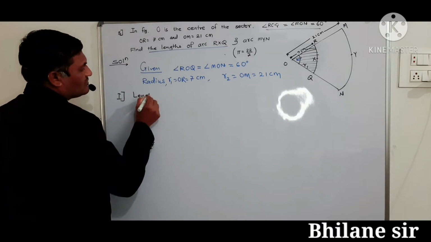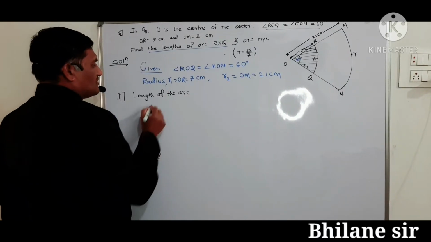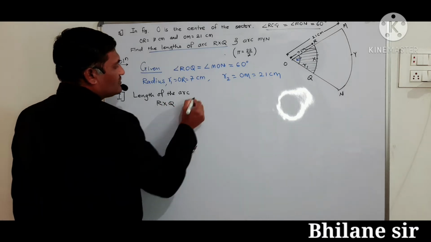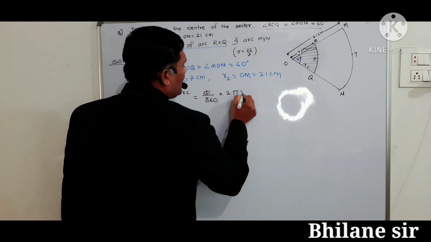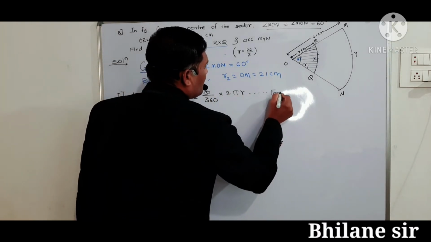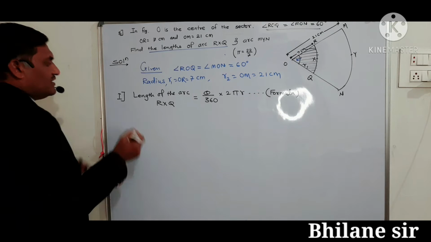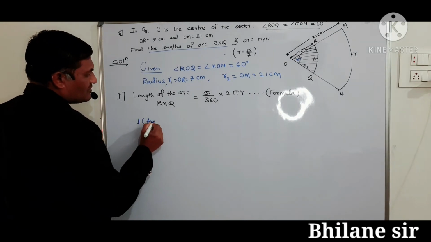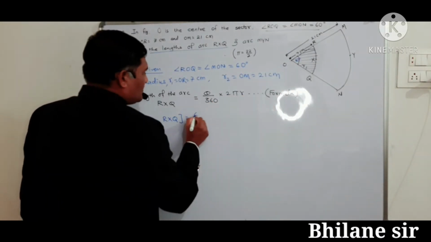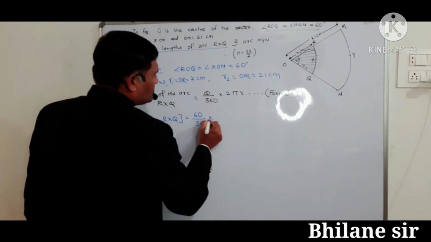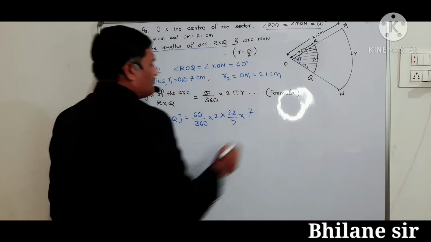Length of the arc RXQ is equal to theta upon 360 into 2 pi r. This is the formula. Then now putting the given values. Length of the arc RXQ is equal to, value of theta is 60 upon 360 into 2 into pi, 22 upon 7 into R, 7.